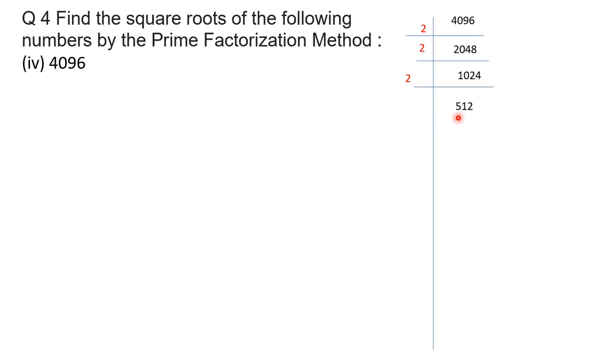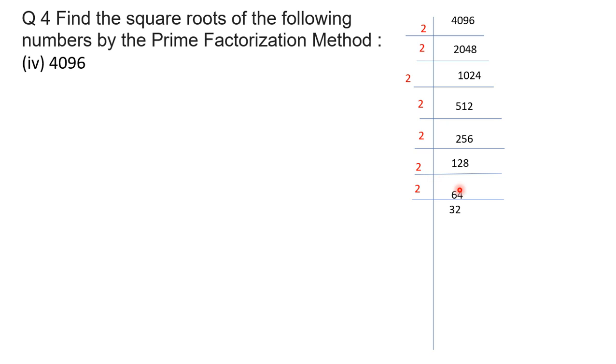Again 512 has the unit place 2, so we divide it by 2 and get 256. Again it is an even number, so we divide by 2 and get 128. As 128 is an even number, it should be divided by 2, and it will become 64.